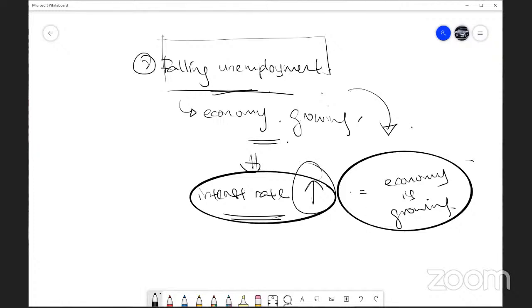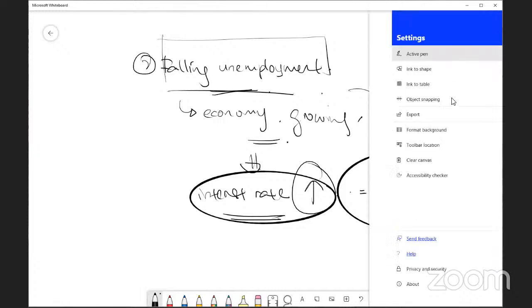So let's look at the last one. If they tell you increasing retail sales, okay, what is that indicator?